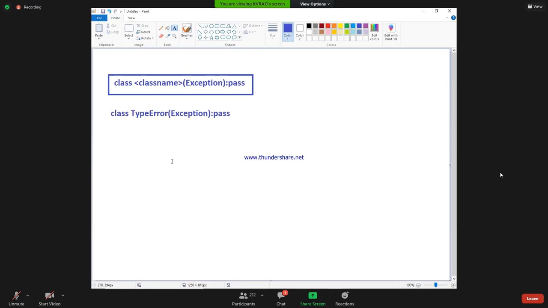What is the superclass here? In this example, what is the superclass? Exception. What is the subclass? TypeError. That means all the features of the Exception class are inherited into TypeError.